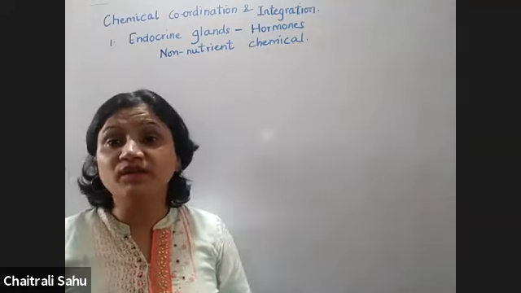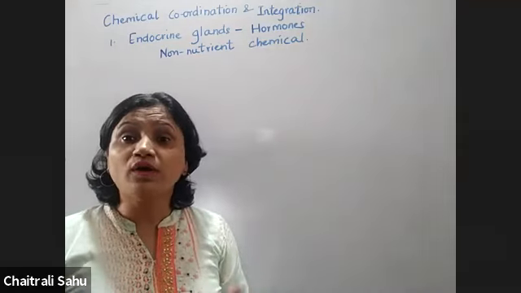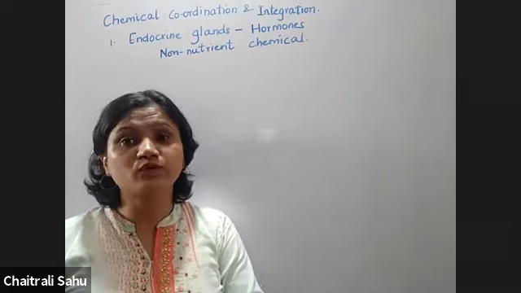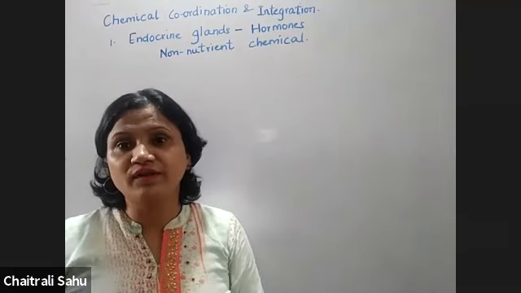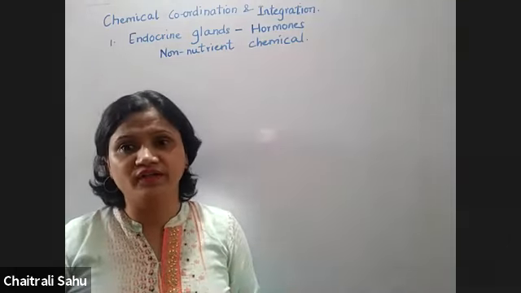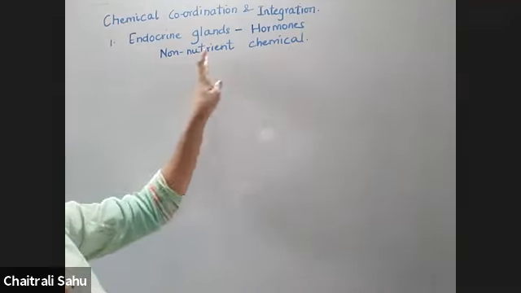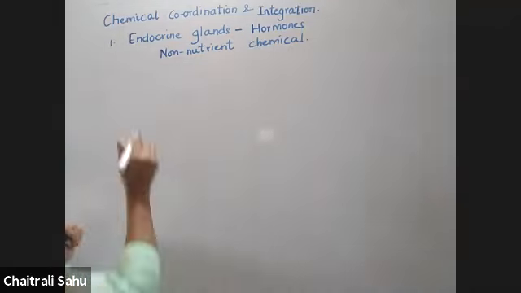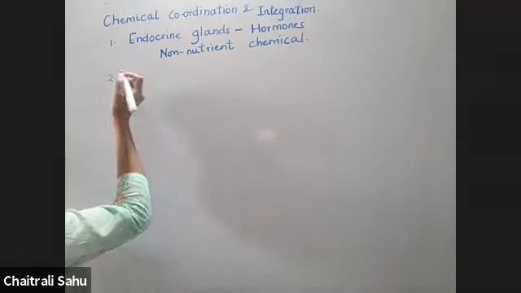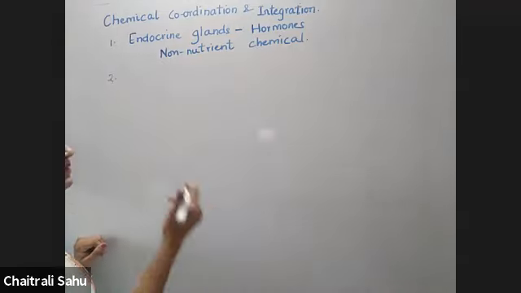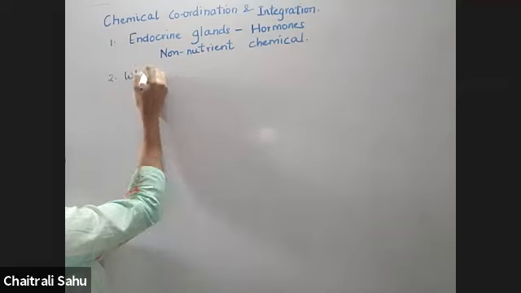And secondly, they are chemical substances. These are organic chemical substances, and they can also have certain mineral elements. For example, thyroxine has iodine in it. So these are non-nutrient chemicals. The second part is, where are these hormones present?